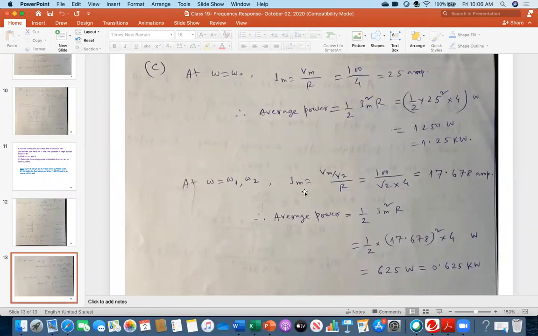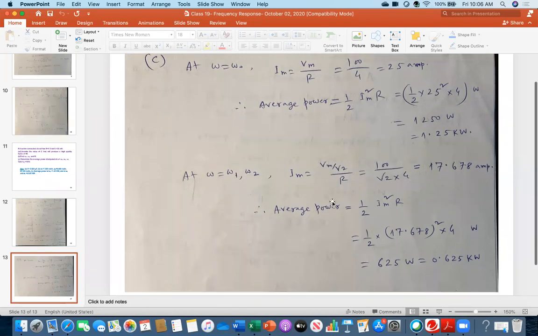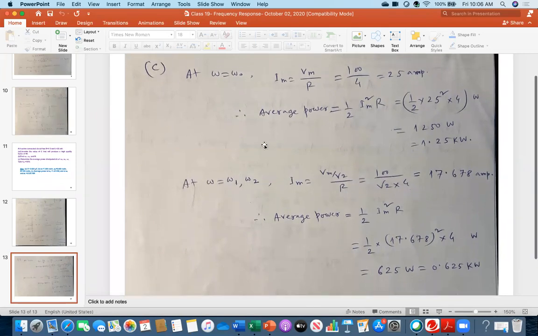And then next case, what is the power at omega 1 and omega 2? You know, at omega 1 or omega 2, Im is Vm over root 2 R. So I calculated this is the current. Therefore, corresponding to those two points, average power is half Im square R. So plug in this number. I am done. I got 0.625 kilowatt. Everybody, could you follow me? Yes. So great.